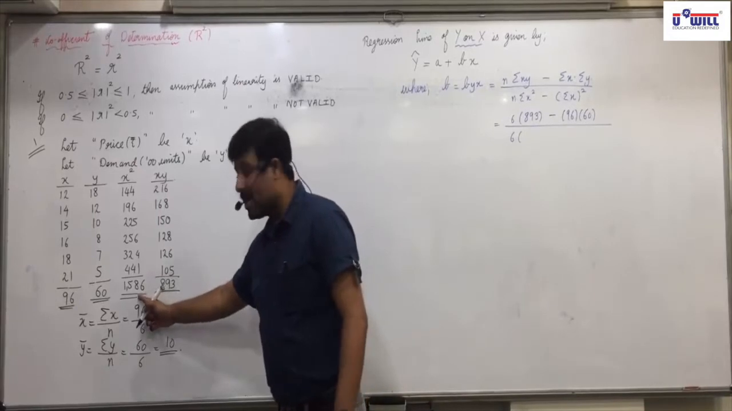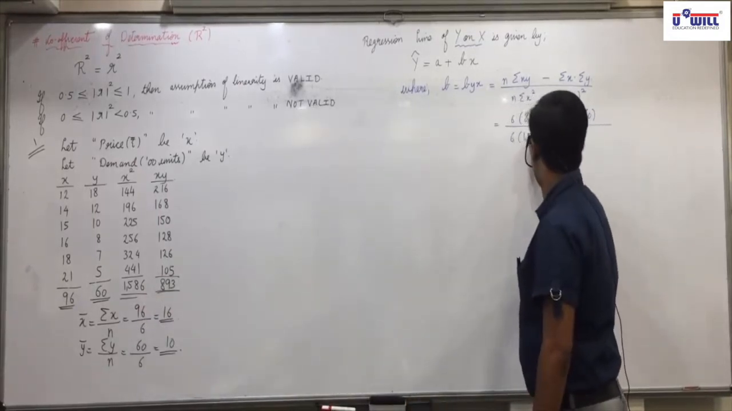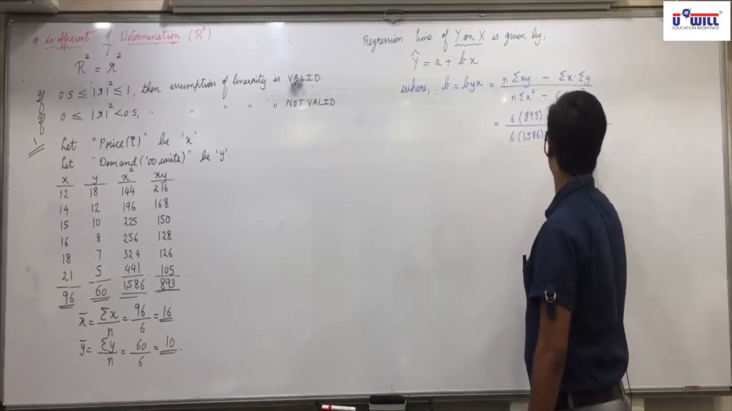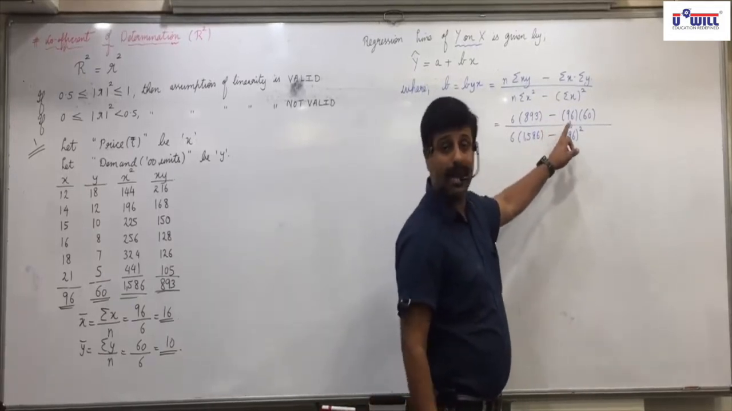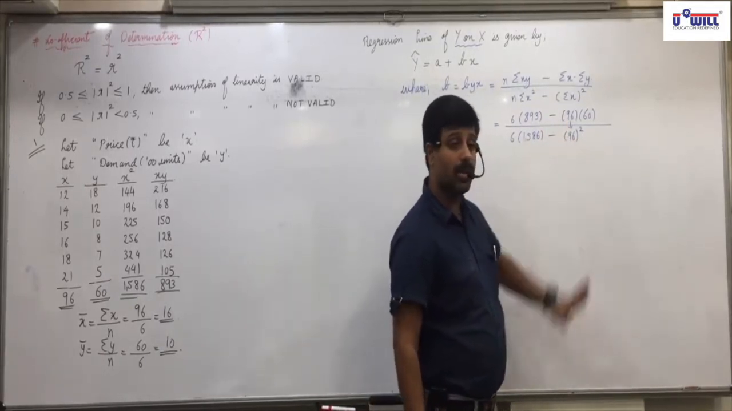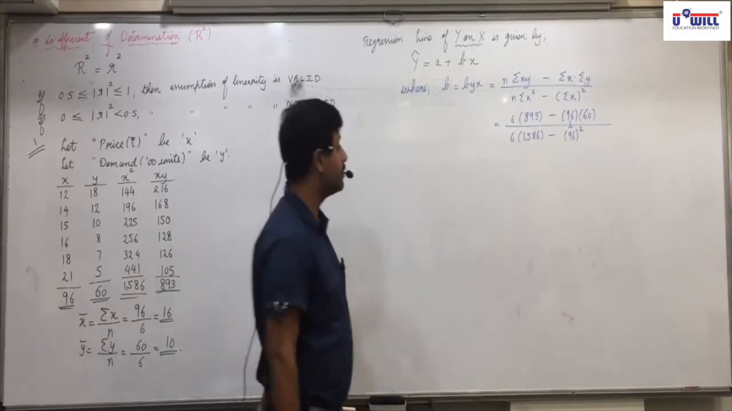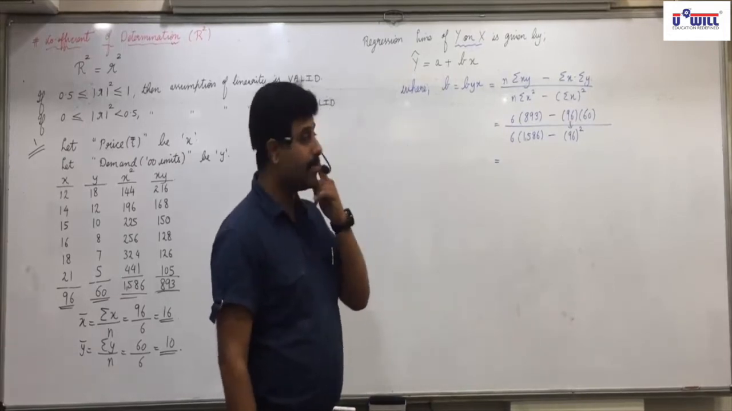See, sigma x square we got 1586 minus sigma x we got 96 whole square. Here we directly take sigma x, which we got as 96, whole square. Alright everyone? Any confusions in this? Okay, are you with it?